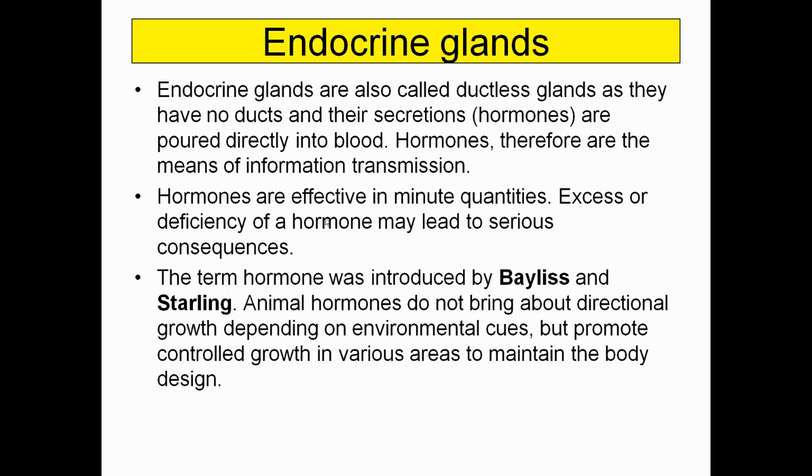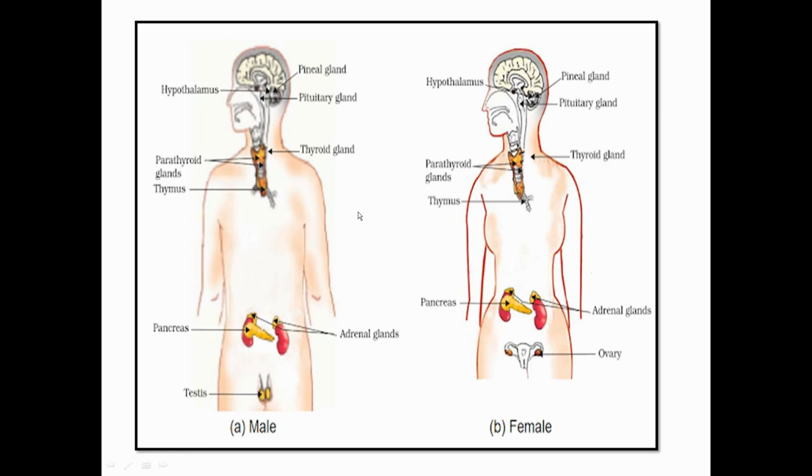Animal hormones do not bring about directional movement as achieved by the plant hormones or phytohormones, but they control the body design and various physiological activities of the body. So the main motto of the animal hormones is to maintain the body design, not in a directional manner, but it can be non-directional as well, along with various metabolic activities.